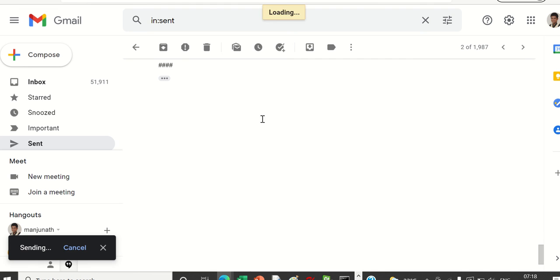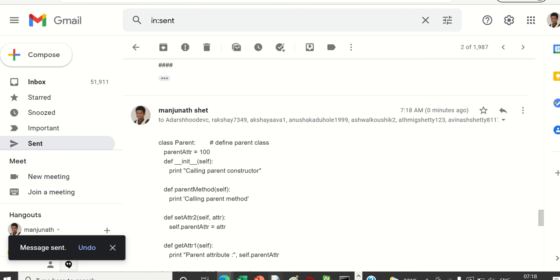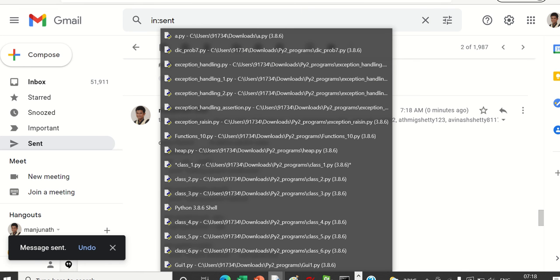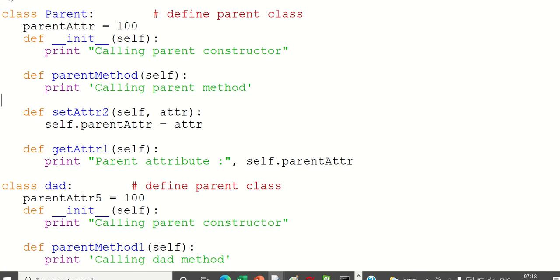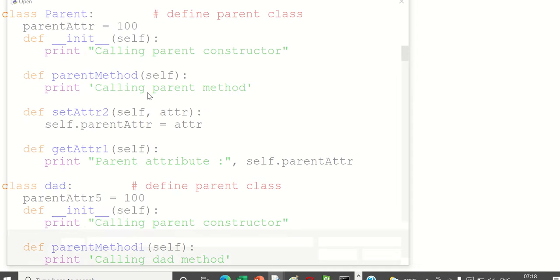Go through these codes. Now you have to try to link what we have done in that GUI. Slowly you can see all the concepts which are coming up there.